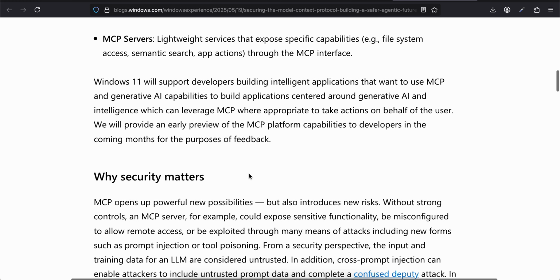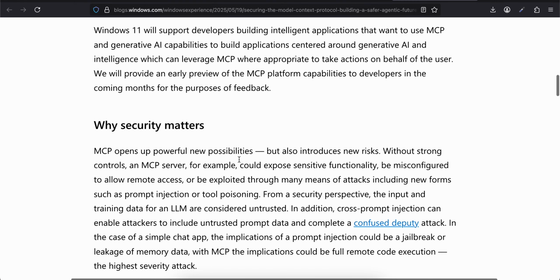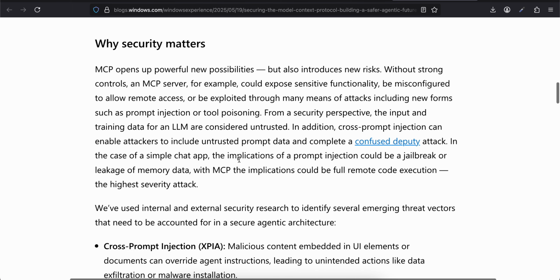Windows 11 will support developers building intelligent applications that want to use MCP and generative AI capabilities, applications centered around generative AI and intelligence, which can leverage MCP where appropriate to take actions on behalf of the user. We will provide an early preview of the MCP platform capabilities to developers in the coming months for the purpose of feedback.